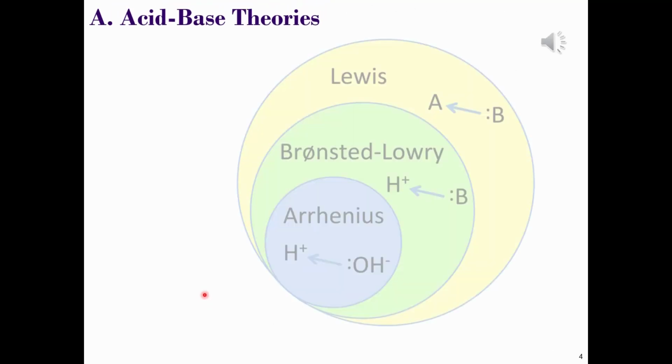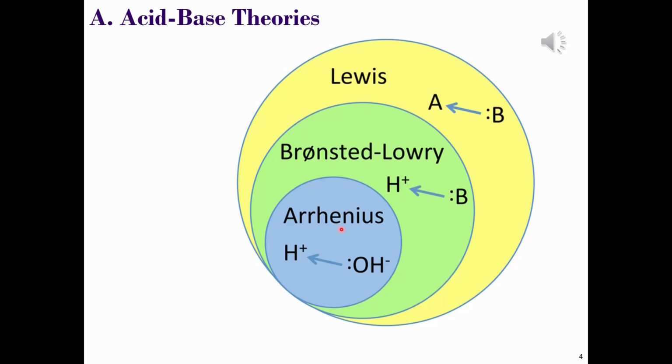There are 3 main acid-base theories, and I've included the faces of each of the people that were involved with their development. The Arrhenius acid-base concept, developed by Svante Arrhenius in 1880, classifies a substance as an acid if it produces hydrogen ions or hydronium ions in water. A substance is classified as a base if it produces hydroxide ions in water.